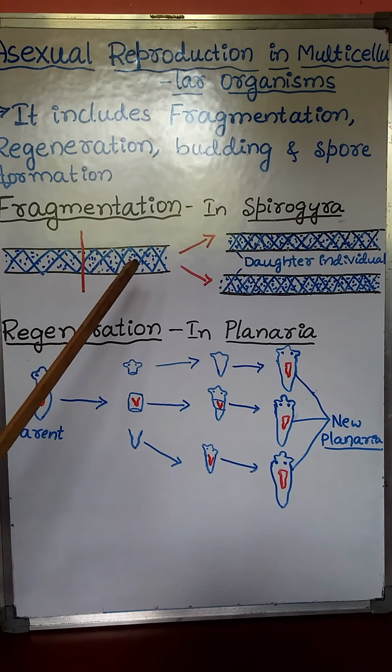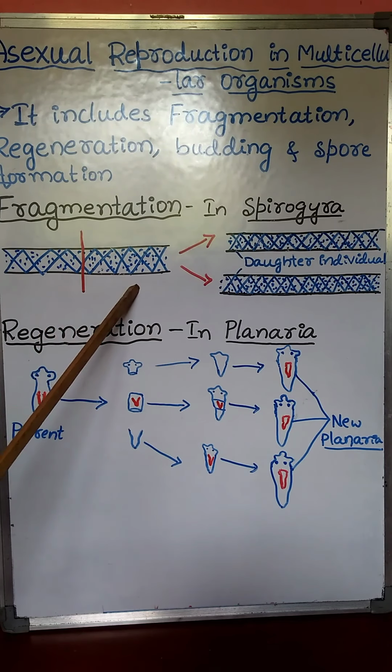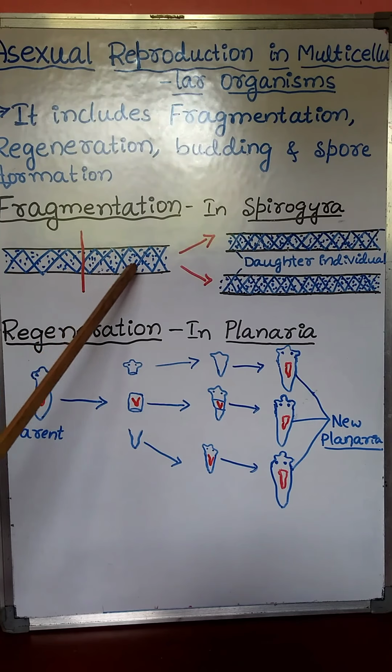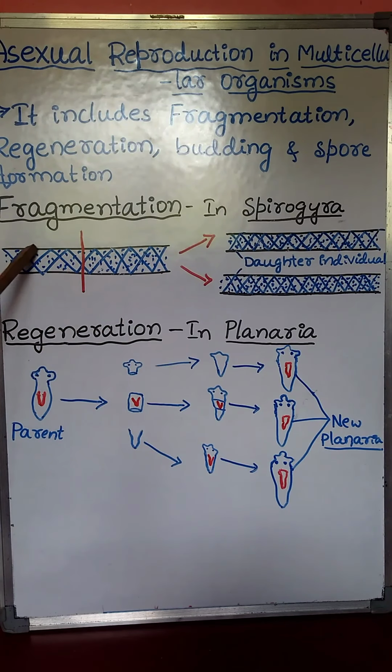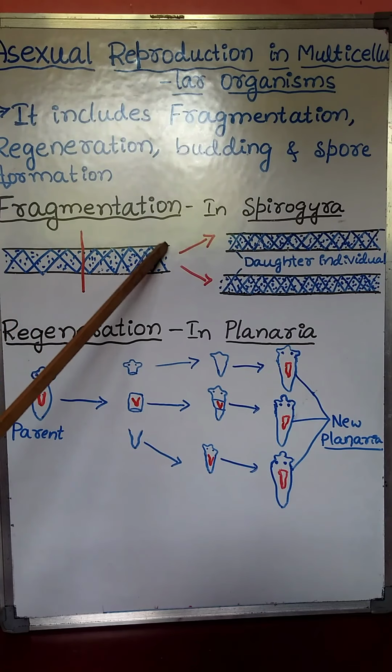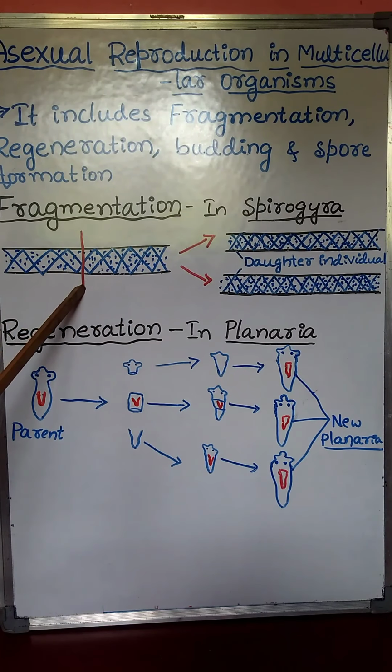Spirogyra is a green algae. It's a green filamentous algae. Here, in case of Spirogyra, the chloroplast is spiral shaped. Chloroplast is spiral shaped, hence it is called Spirogyra.